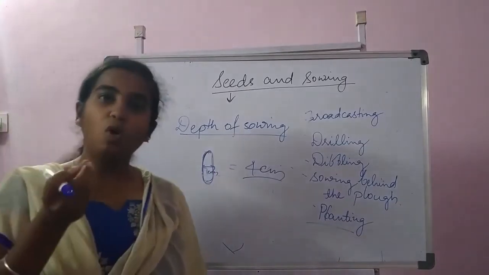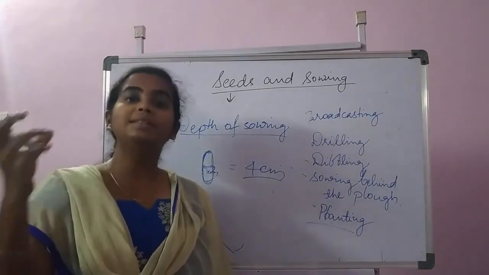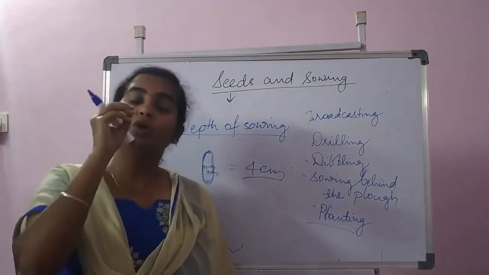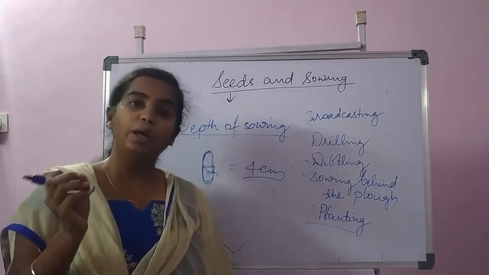As we see, small seeds like tobacco, medium seeds like sorghum, and bigger seeds like maize, right? So depending on the size of the seed, we decide the depth of sowing.